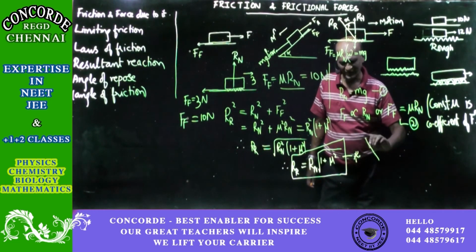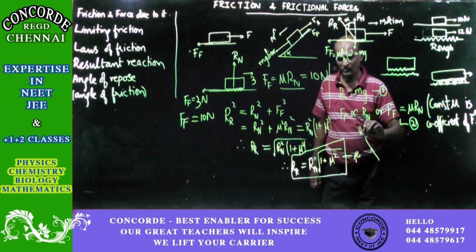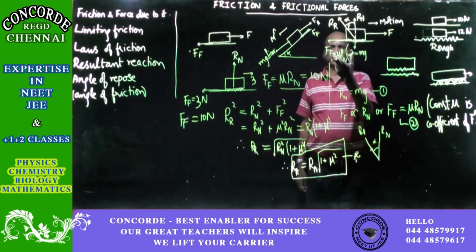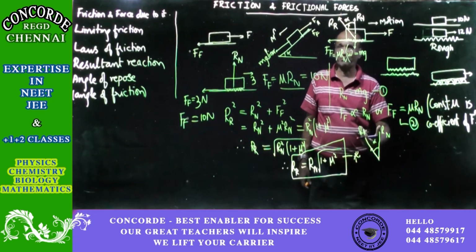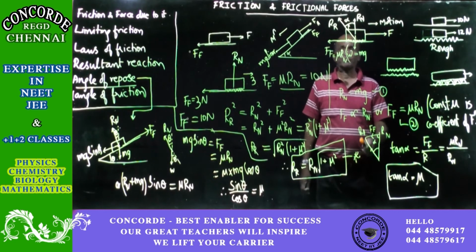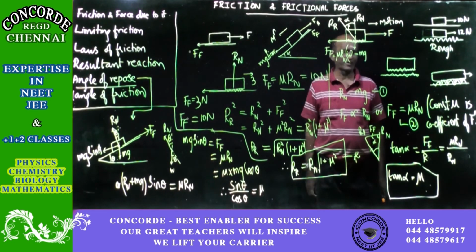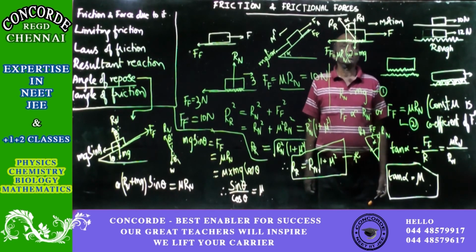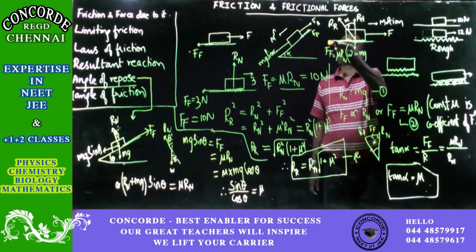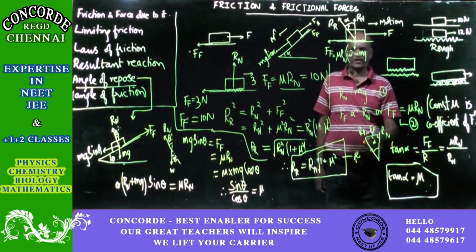This is the resultant reaction and the normal reaction that's making an angle alpha with the resultant reaction, and apart from that, what do we have? The frictional force, same length, take it, cut it and bring it above, put it. We have seen that the resultant reaction is making an angle alpha with the normal reaction. The frictional force is horizontal. Cut this frictional force, paste it here. That's what I have done.